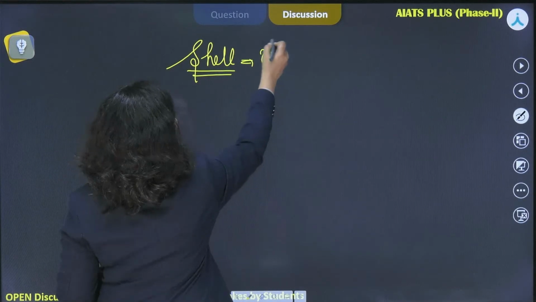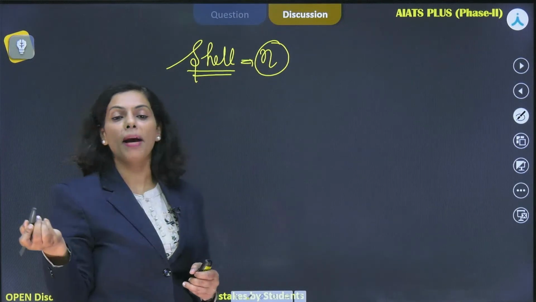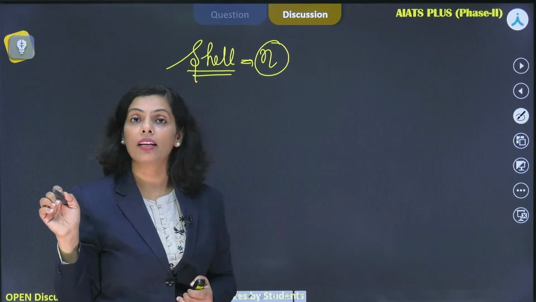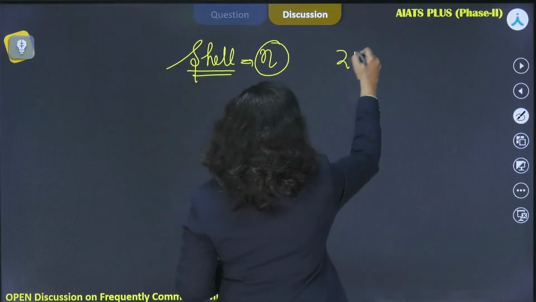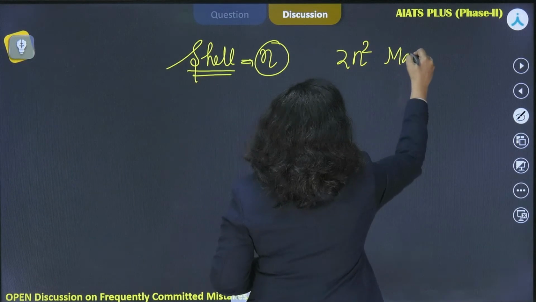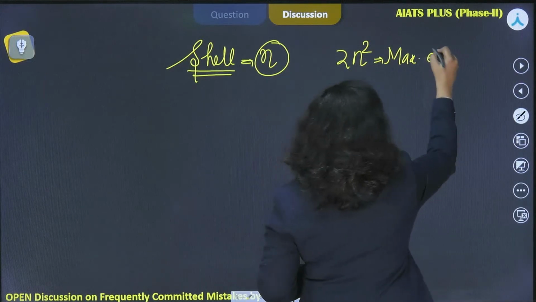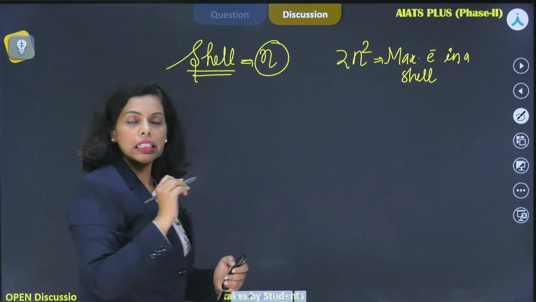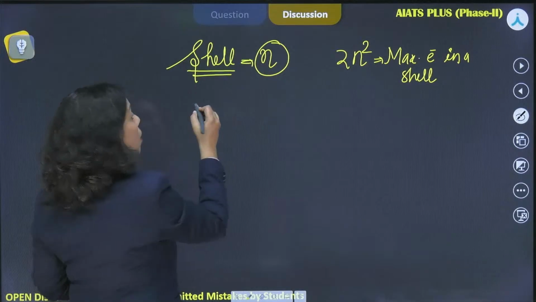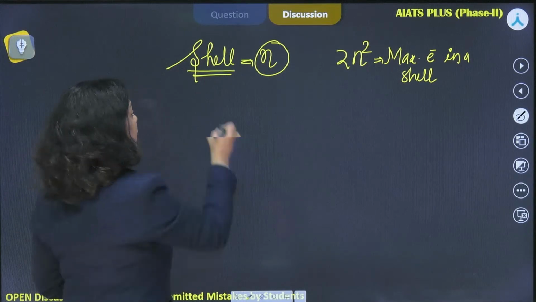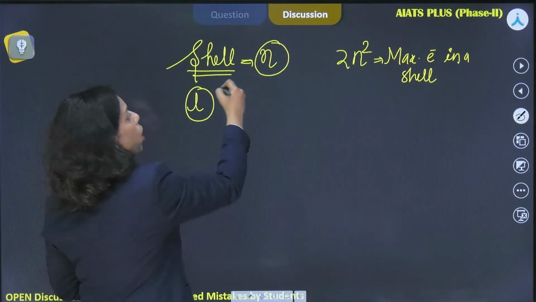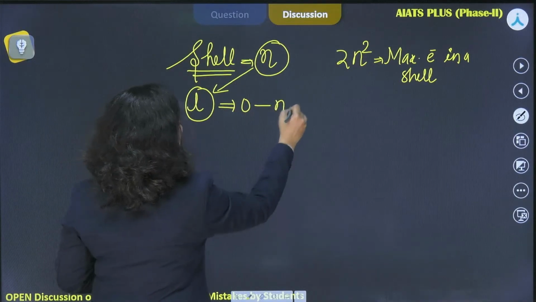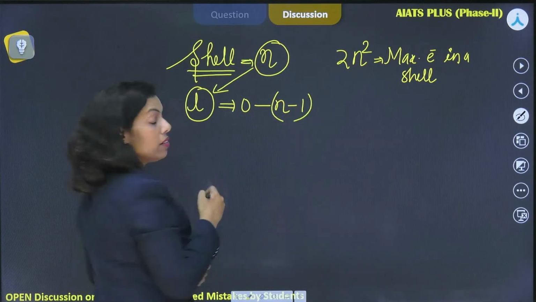And when it comes to the maximum number of electrons in a shell, what would be the answer? That could be identified by 2n square. This is the maximum electrons in a shell, Bohr-Bury scheme, right? Now if you know the shell, then you can find out the azimuthal quantum number. The l value you can identify with the help of n, and that l value would be 0 to n minus 1. So if you know the n value, you can find out the l value.